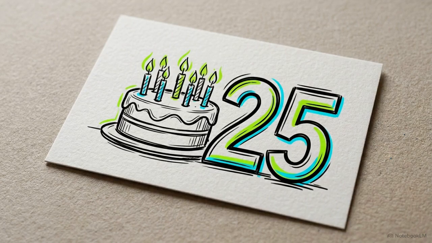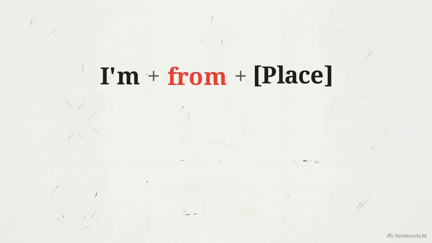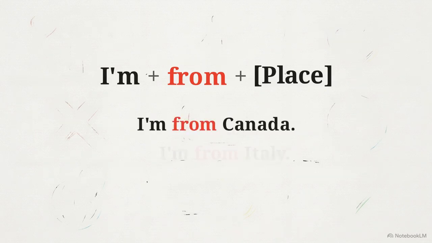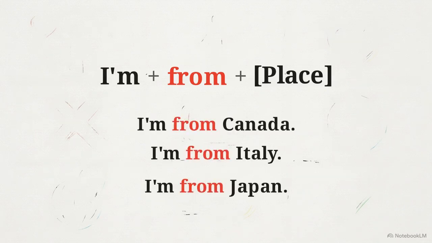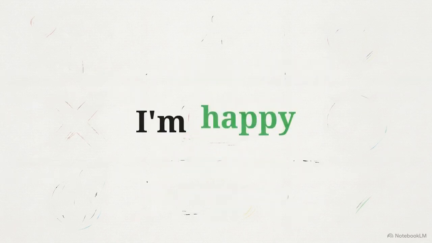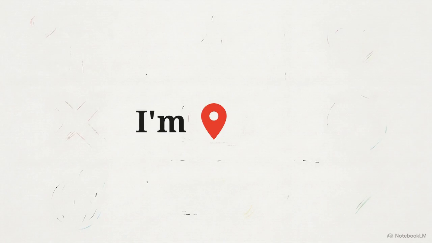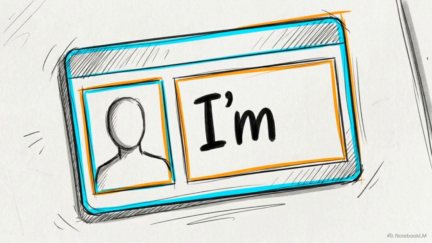We also use this formula to share personal facts. This card shows how to state your age. I'm 25 years old. To tell someone where you live, we take our baseline equation and add one small word, from. Watch how these sentences build. I'm from Canada. I'm from Italy. I'm from Japan. The core logic holds steady. By trading a feeling for a number or a place, you use the exact same shortcut to share your permanent identity.